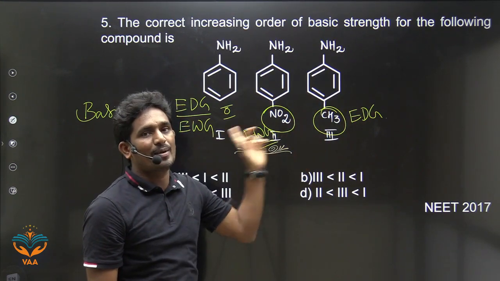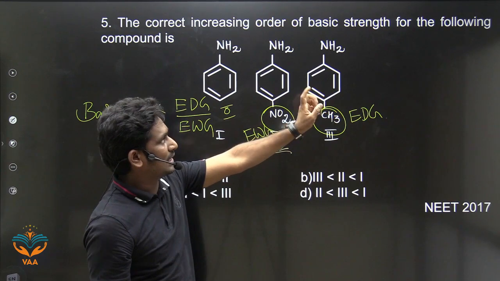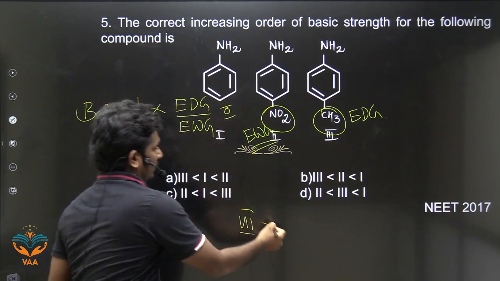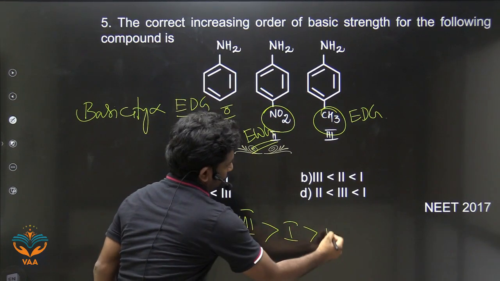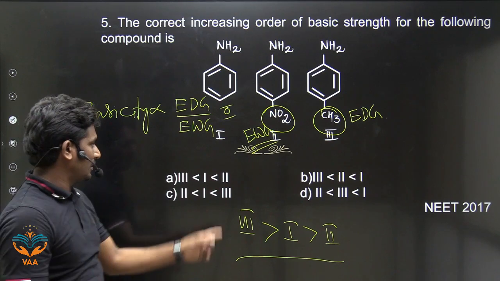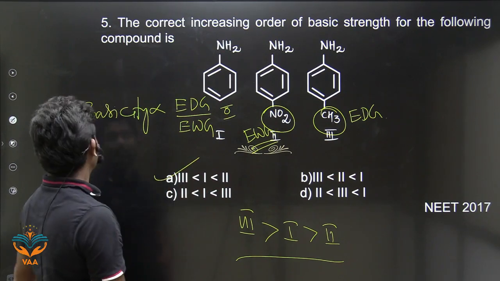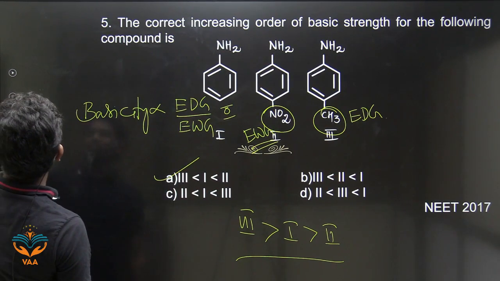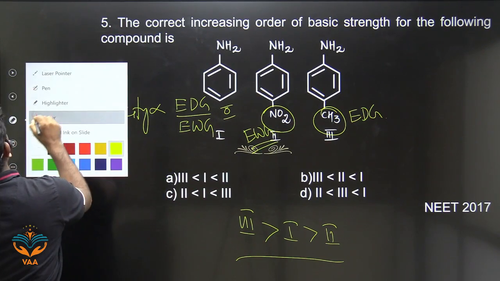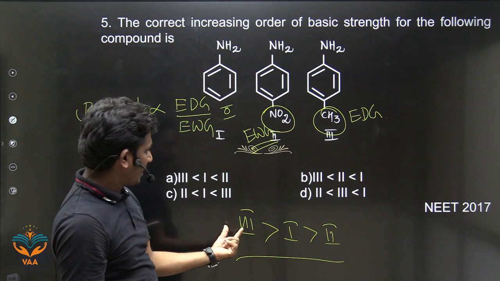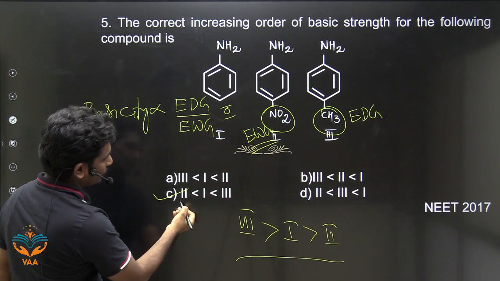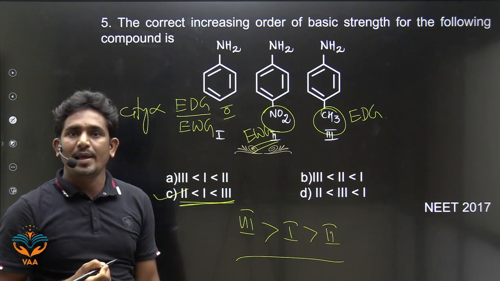So what is the order of basicity now? The highest basicity is 3, right? Then 1, and then 2. So 2 is the least. There is only one option, 3 is the highest, then 1, then 2. This is the answer. Okay, right.